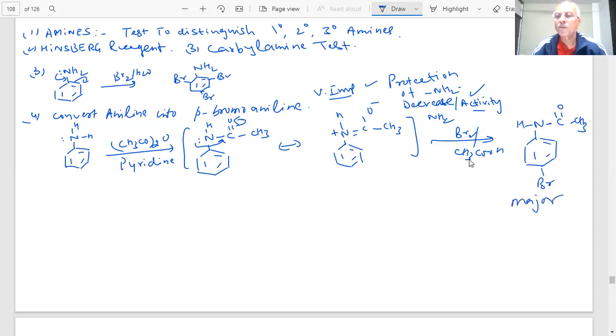You know major and minor product. I've been talking a lot about all these. And then what will happen, student? Then we have to revert back. What you can do? You will add acid or alkali, and this will give you back, student, an NH2. Important type of reaction. So such things are important.